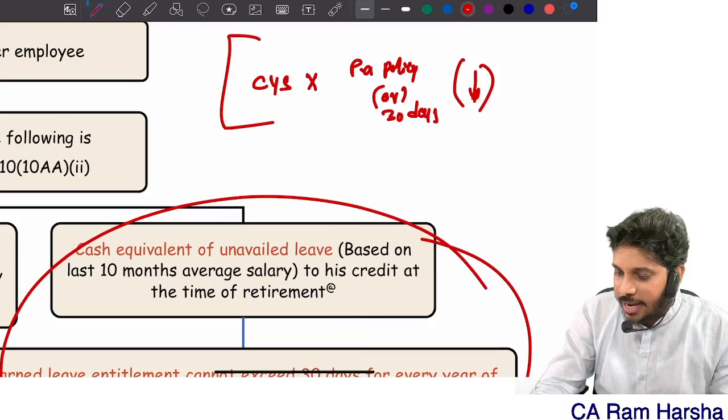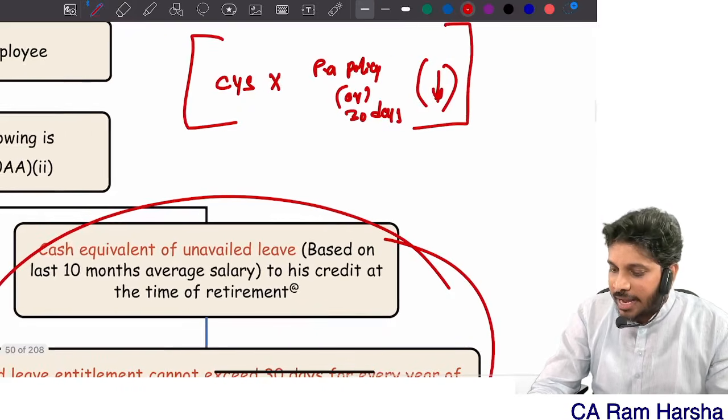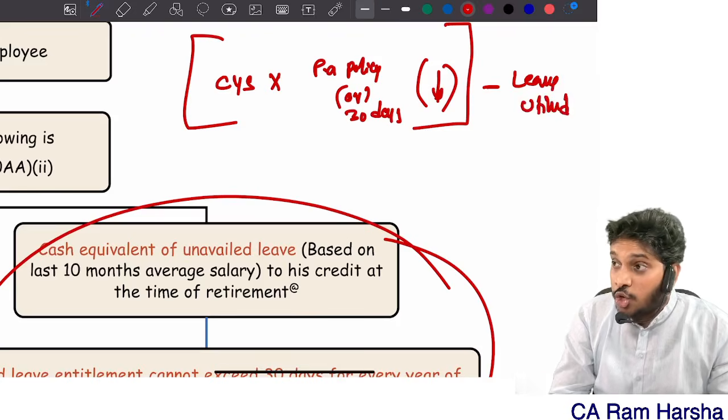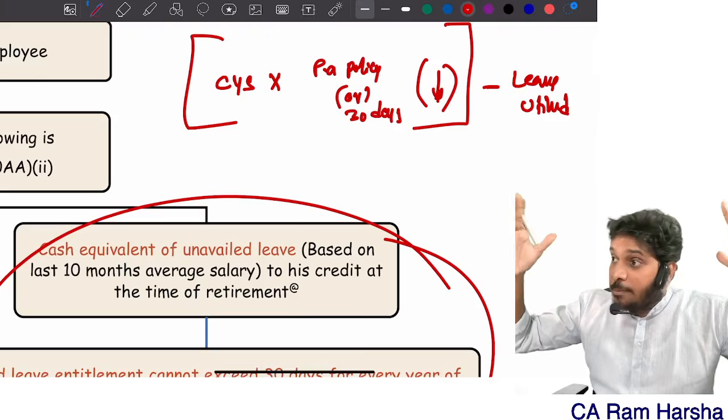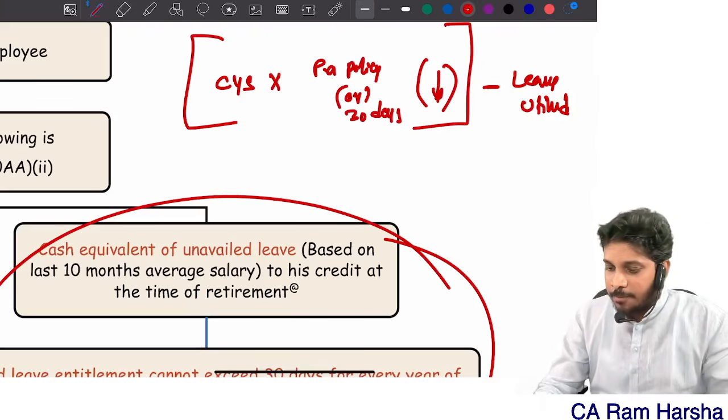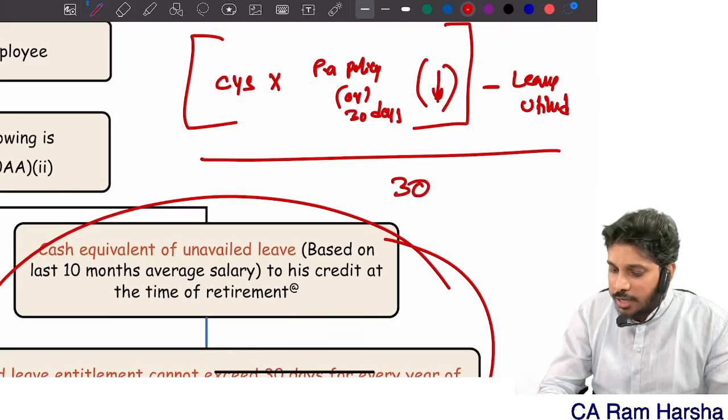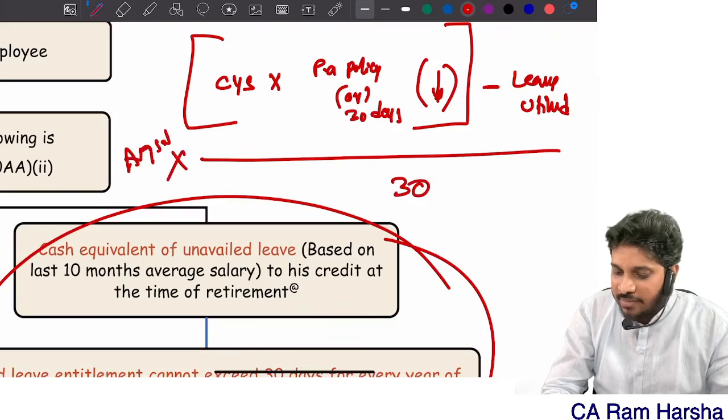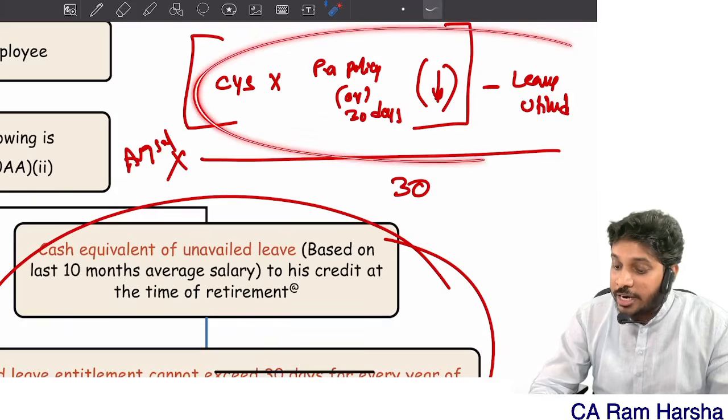Yes or no? This is one bracket. Correct? Minus leaves utilized, how much? Leaves utilized by the employee throughout that number of years in service. Calculate how much, divided by 30, multiplied by average salary. So first, the numerator you should compute.